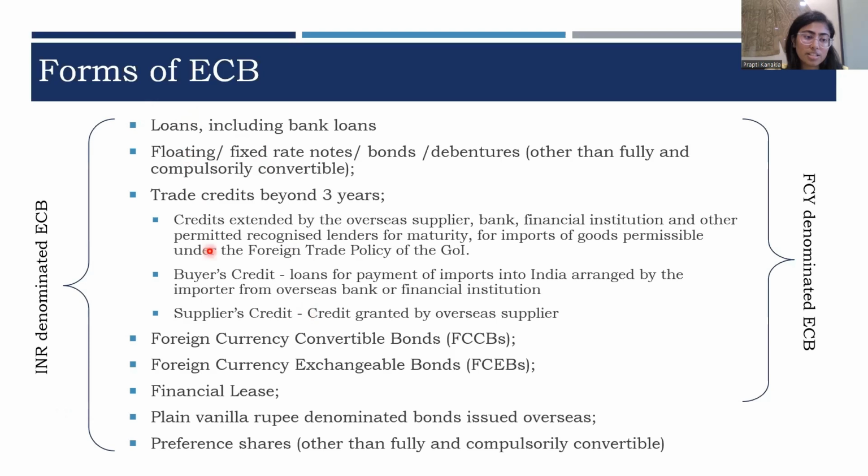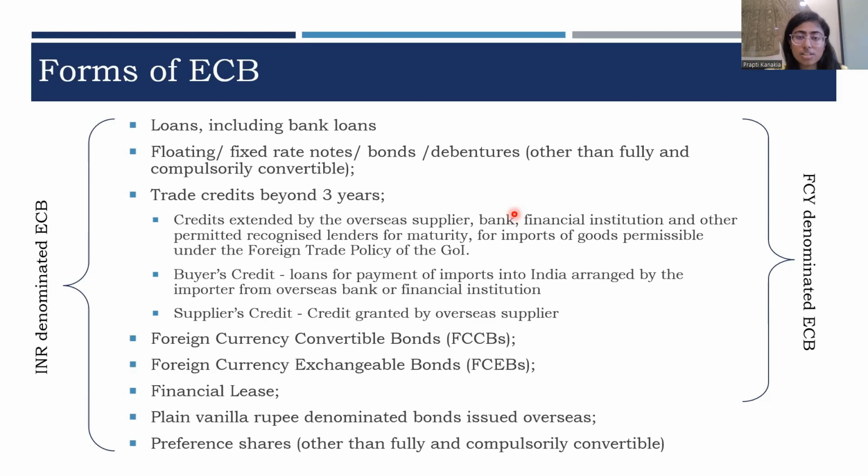So there are two kinds of ECB, INR denominated and foreign currency denominated. In INR denominated ECB, the amount is raised in the form of Indian rupees, whereas in case of foreign currency, the amount is raised in foreign currency. In INR denominated ECB, the borrower is not exposed to any foreign currency fluctuation risk.